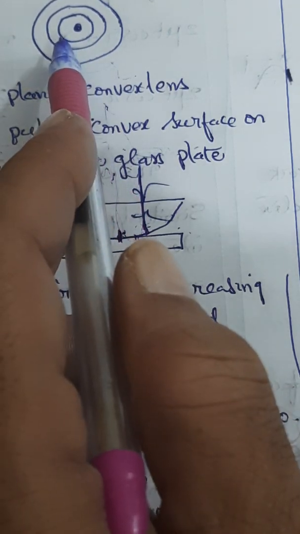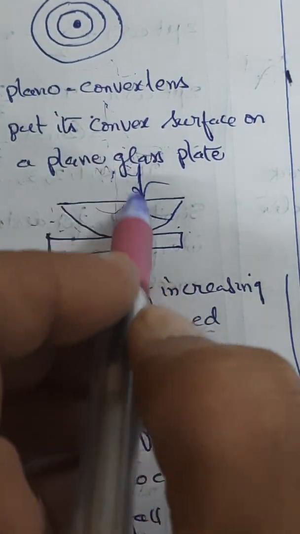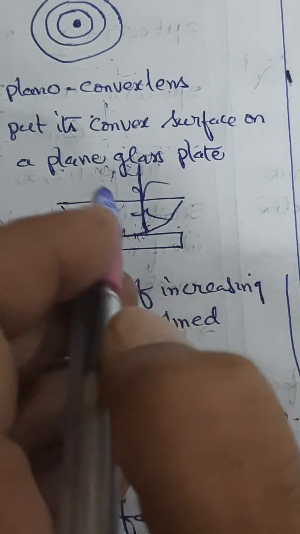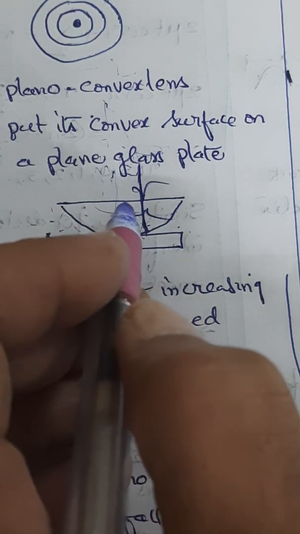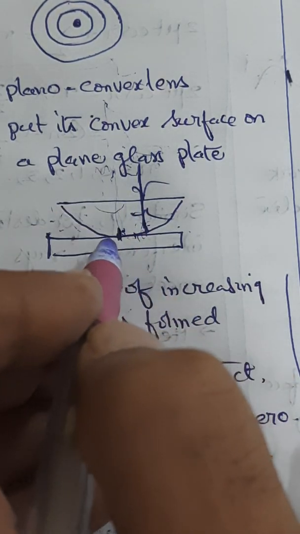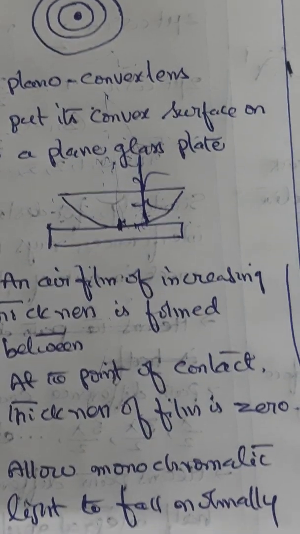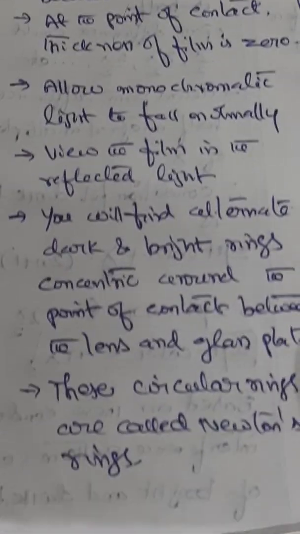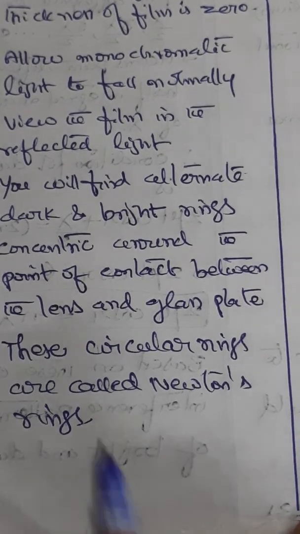These circular rings were originally discovered by the great Newton himself, and therefore they were named after him and later called Newton's rings. This is the introduction you need to understand about Newton's rings.